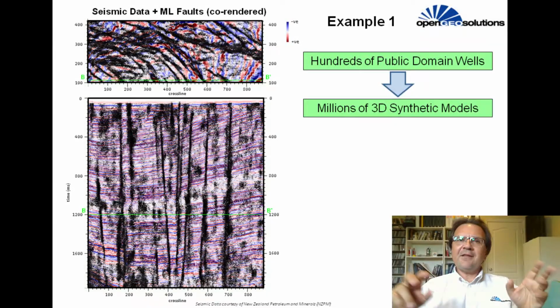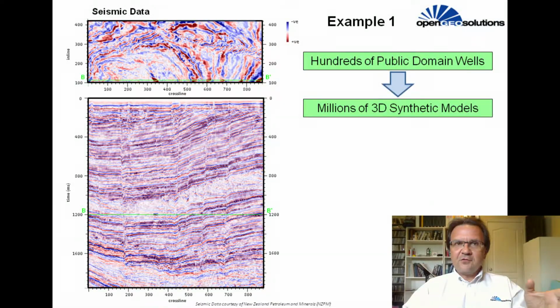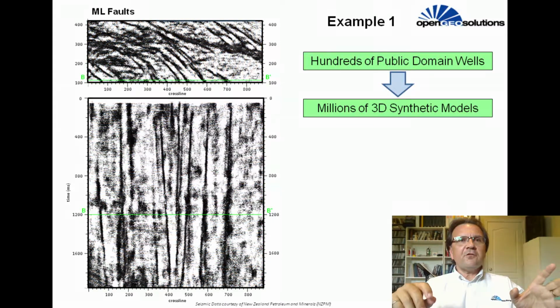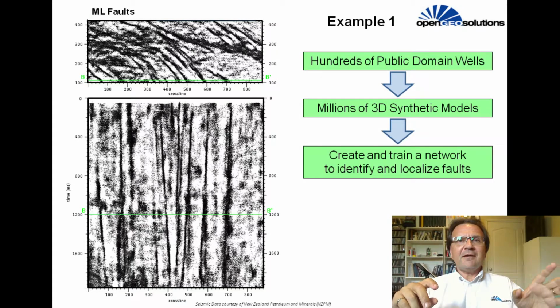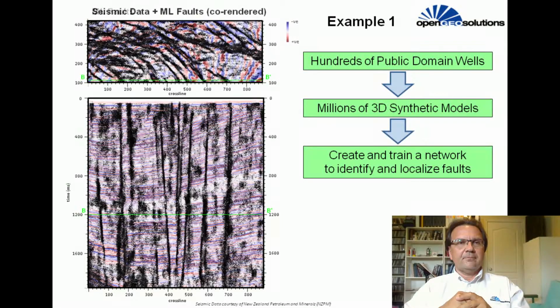3D synthetic models that act as representations of real seismic data, with the central sample defining the presence or non-presence of a fault. In other words, we generated a library of synthetic models, then used those models to create and train a network to identify and localize faults.